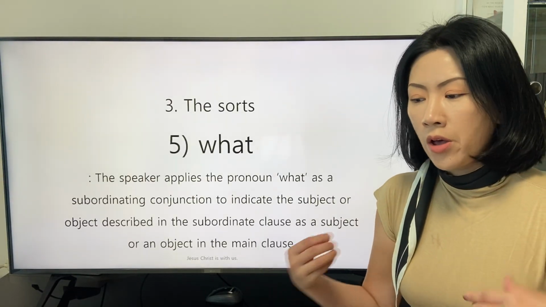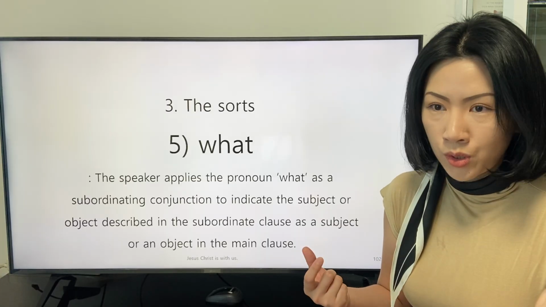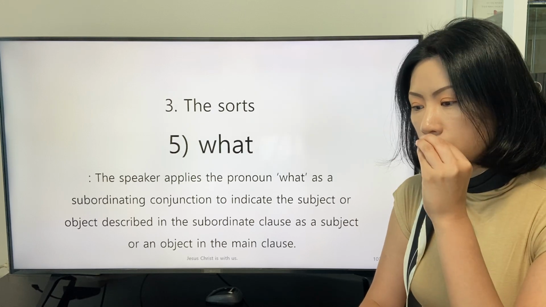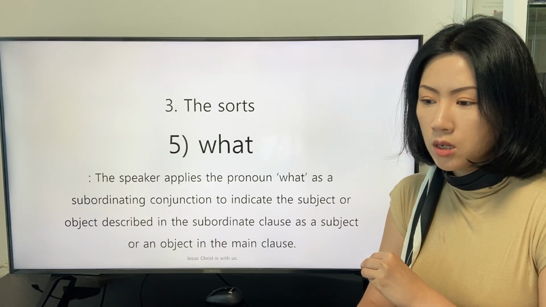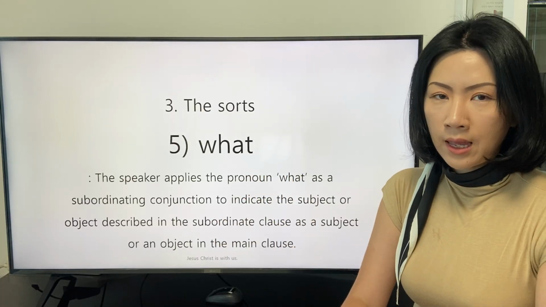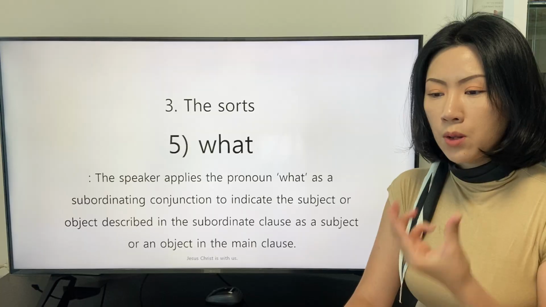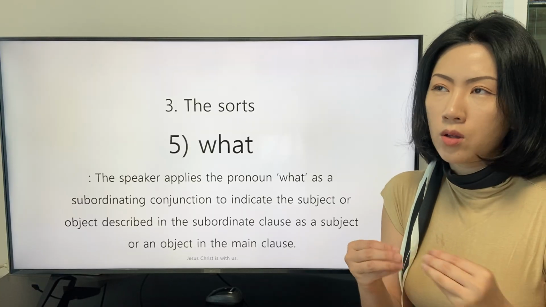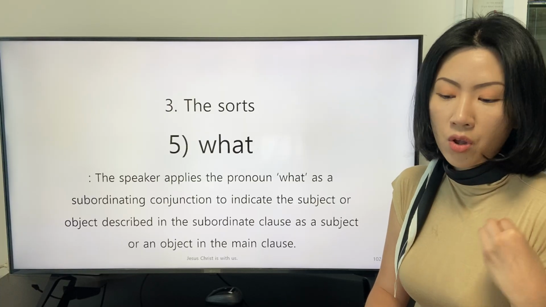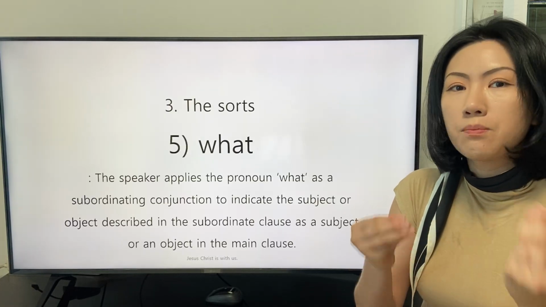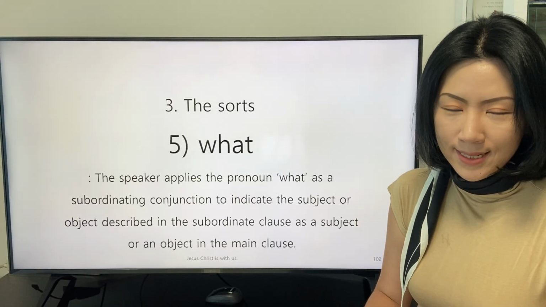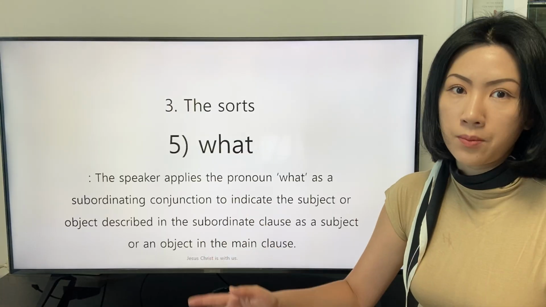But the speaker who intends to link the interrogative clause as a subordinate clause to the main clause can do so, and in this case the pronoun what becomes the subordinating conjunction what from the interrogative pronoun what.